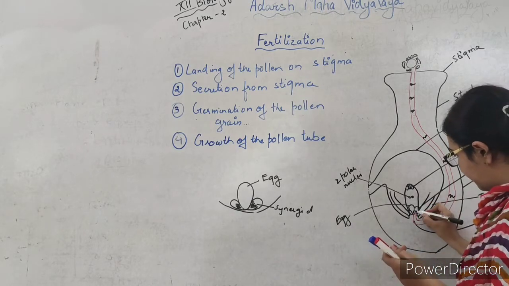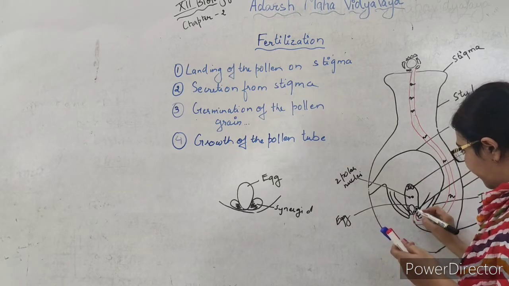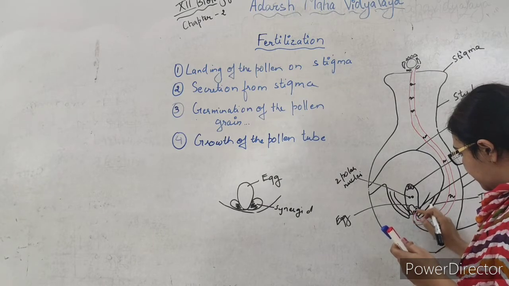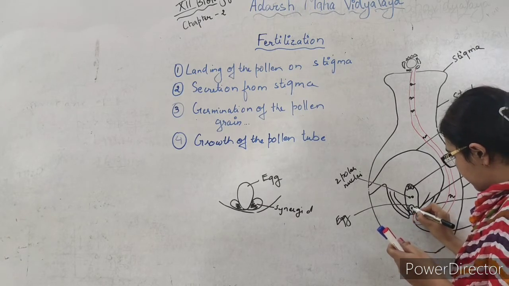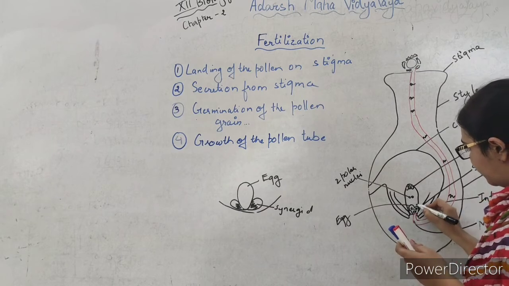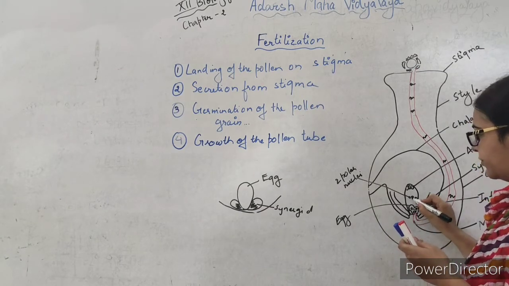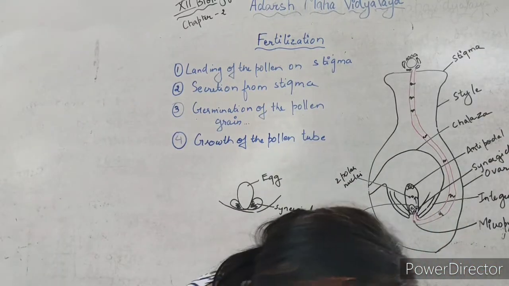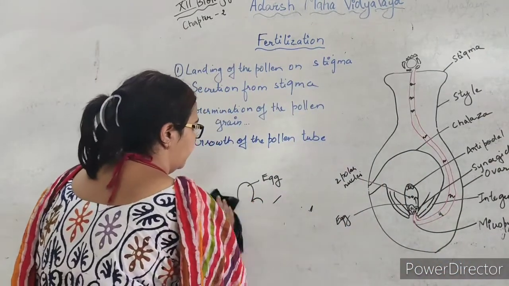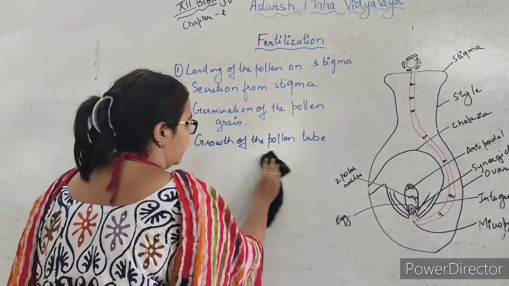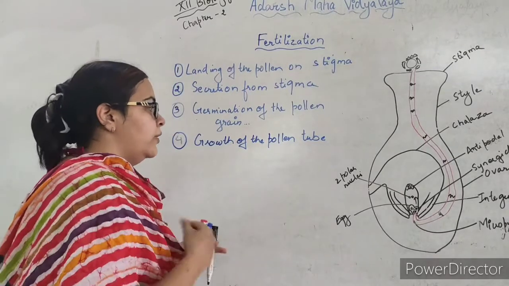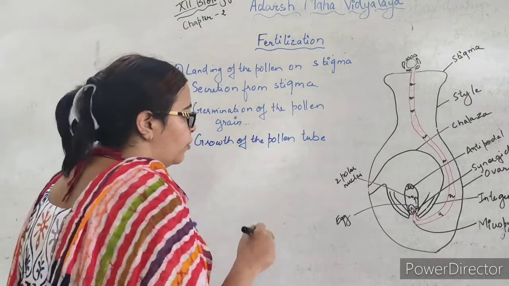I will draw the male gametes in black color only. One of the male gametes will enter through this disintegrating synergid into the egg, and the other will move upwards and it will fertilize the 2 polar nuclei. And the filiform apparatus present in the synergid will help in guiding the pollen tube to enter into the embryo sac.